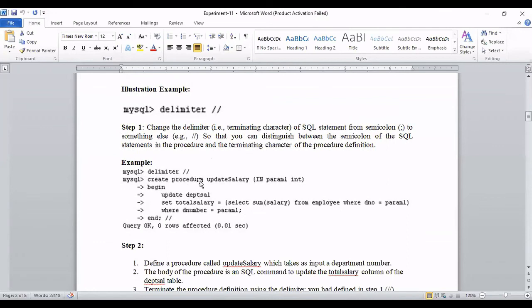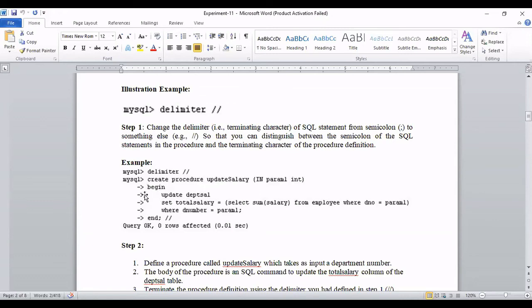So now, what is the procedure? The name of the procedure is update salary, with an IN parameter. It means here IN, and the data type is integer. IN says that this parameter is eligible to receive a value. This parameter name is any name; you can make it XYZ also. This is a user defined name.